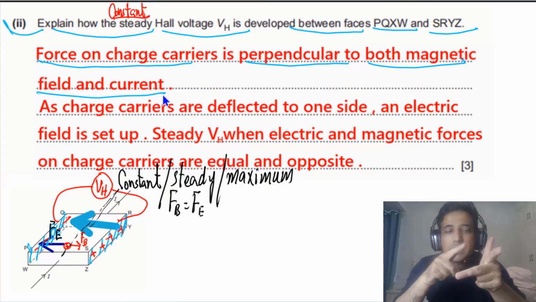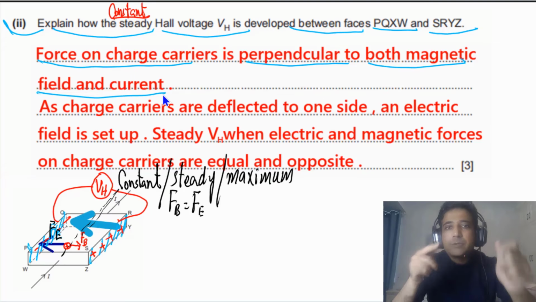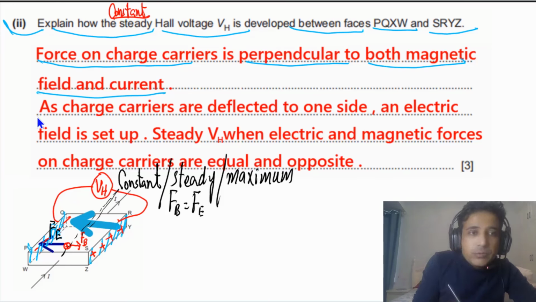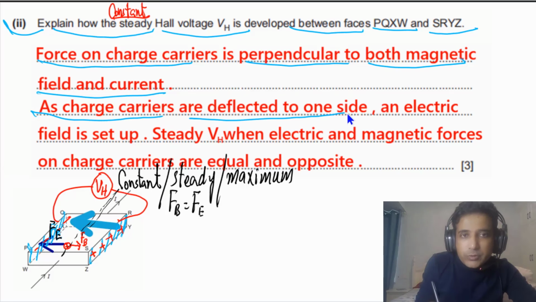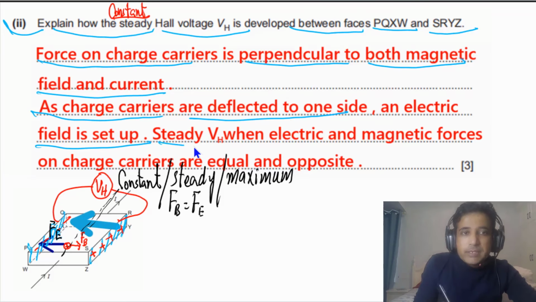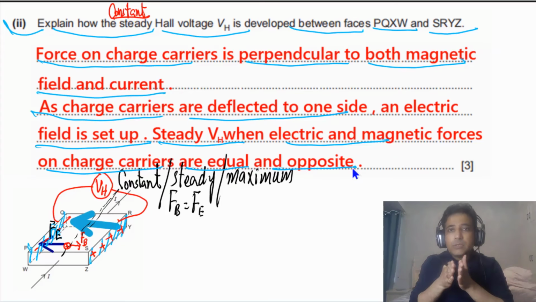And next one, you can say charge carriers are deflected to one side and an electric field is set up. As we have discussed, there is an electric field that is set up between these two faces. Steady VH when electric and magnetic forces on charge carriers are equal and opposite. Then charges just move in a straight line, so they will not deflect. Initially, they will deflect to one side because the magnetic force is stronger. But as time passes, the electric field will also get stronger.